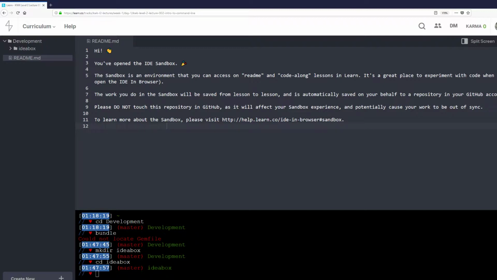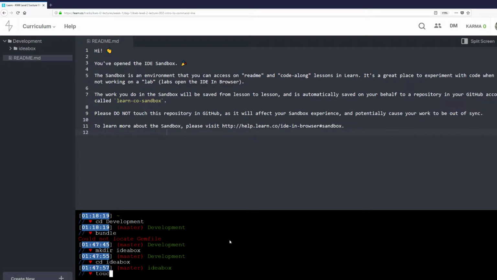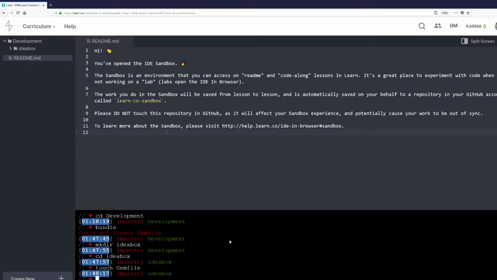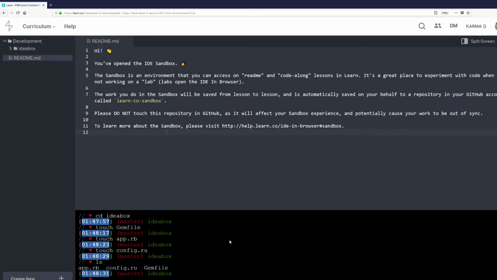And so we're inside the Ideabox folder. So we're going to make a file called Gemfile, and we create the file using the touch command in the command line. And we're going to make an app.rb file and a config.ru file. Cool. So now when I do ls, I see that I've created those files. If I go up here in this corner, I can also click and see that I've created those files.